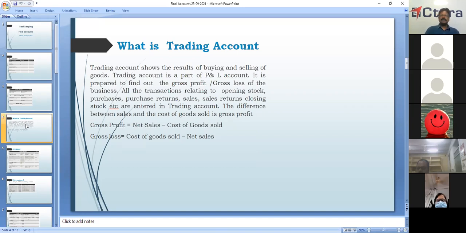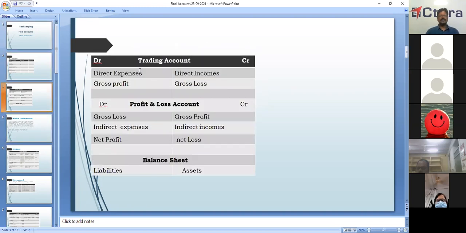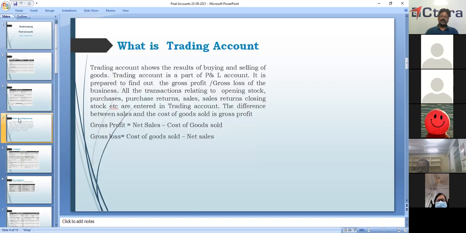The trading account is a part of the profit and loss account. It is prepared to find out gross profit or gross loss.